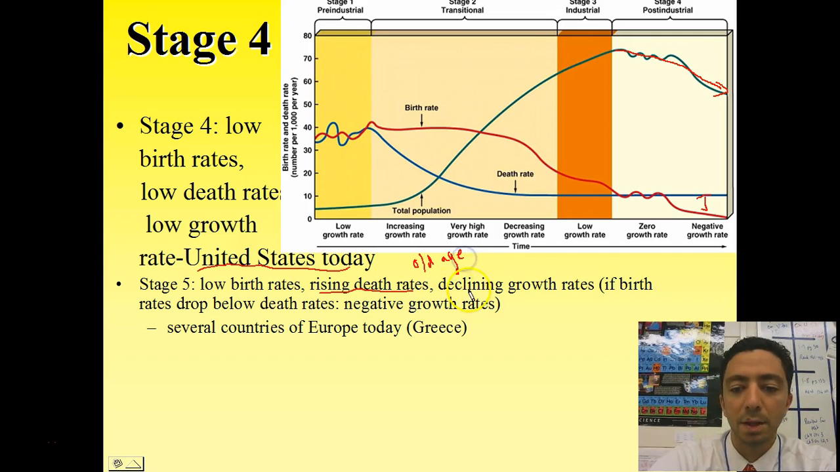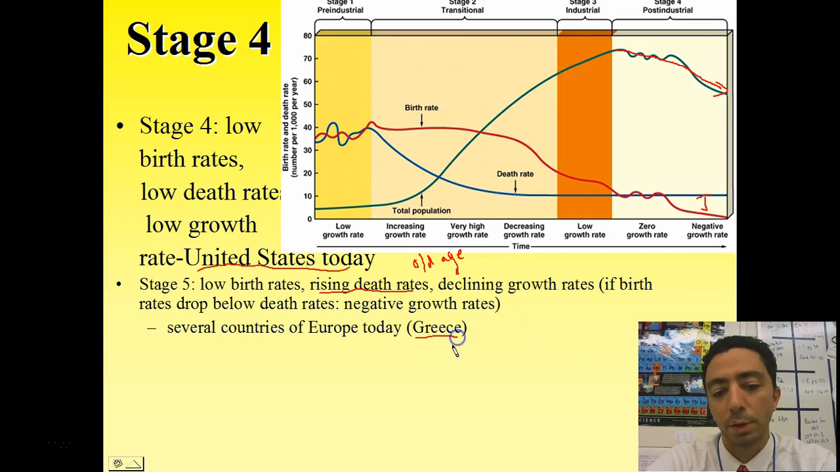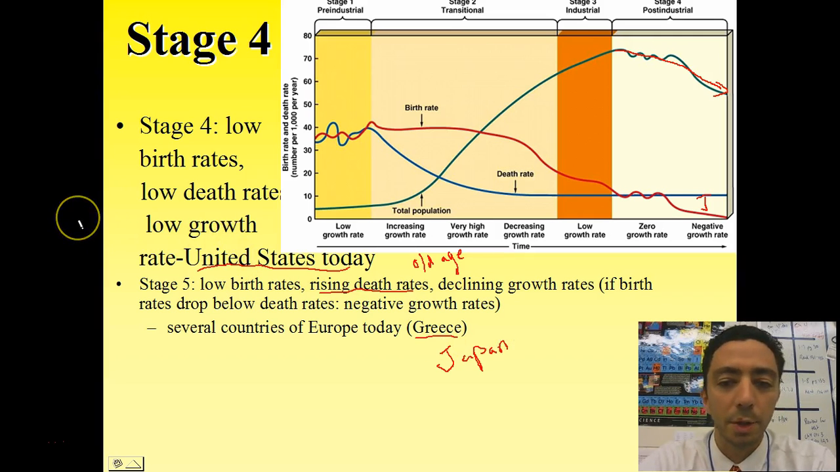And we see also declining growth rates there because the birth rates are lower, and so negative. This is several countries like in Europe, Greece is one, and Japan would be another example of a potential stage 5 demographic transition model country.